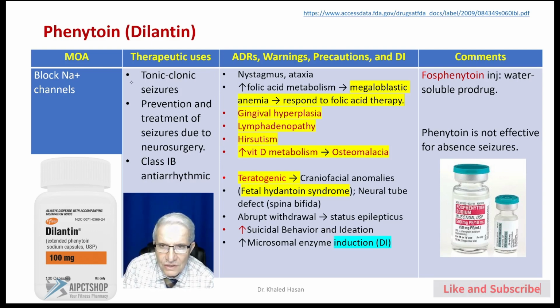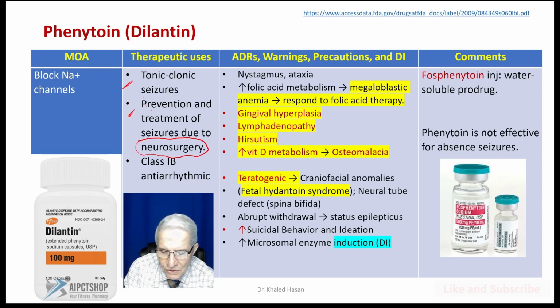tonic-clonic seizure. You can see it here, generalized tonic-clonic seizure, and prevention and treatment of seizure due to neurosurgery. The patient, for example, may need to go to neurosurgery, and we can prescribe Phenytoin to prevent a seizure, or if the seizure happened after surgery, we can prescribe Phenytoin.